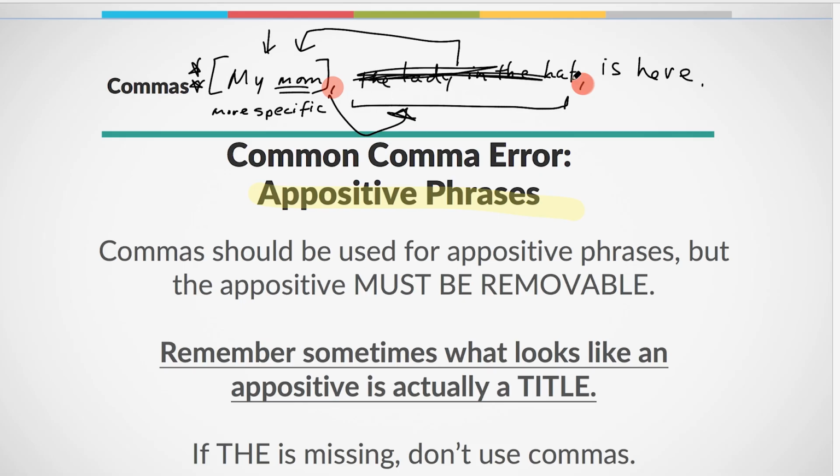Now, here's some tips on appositives. It's very important that the piece that you are removing, or the piece that's sandwiched between the commas, comes second. The sandwich always has to come second. You can't put it first. The removable part has to come second, not first. And the other thing is it has to be less important than this one. This one has to stand on its own. If this doesn't stand on its own, you need to reverse these, and this one needs to be over here, and this one needs to be the removable one, okay? So that's important to know.